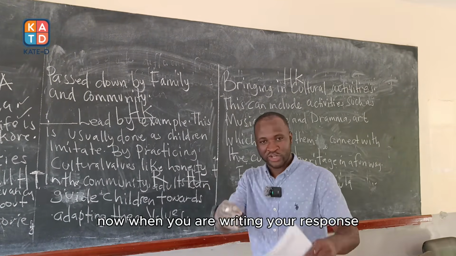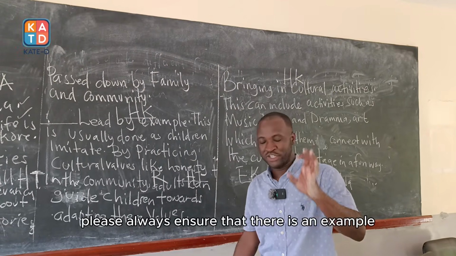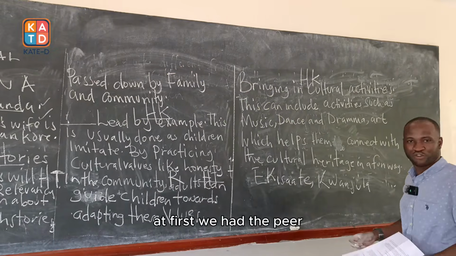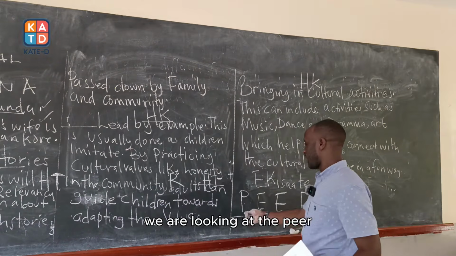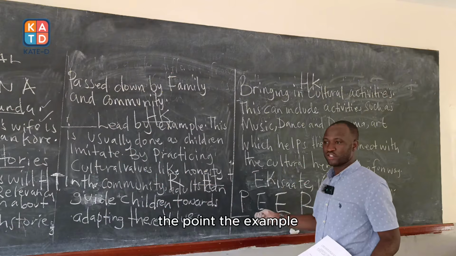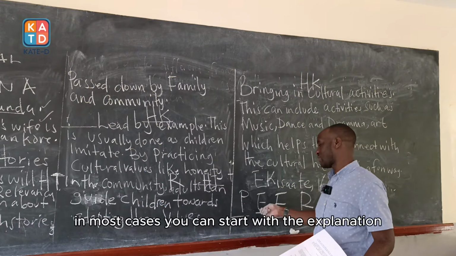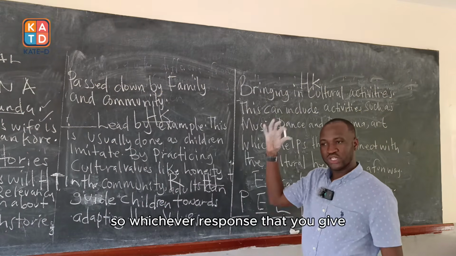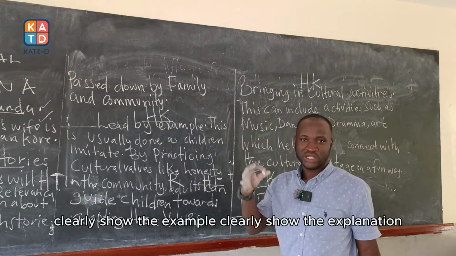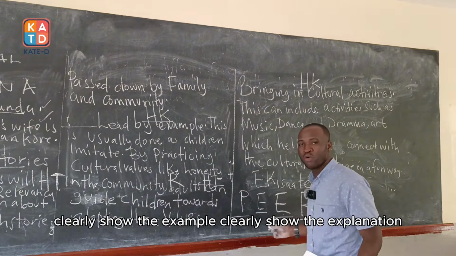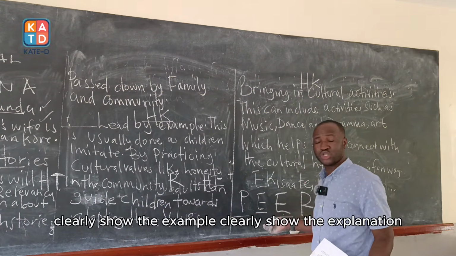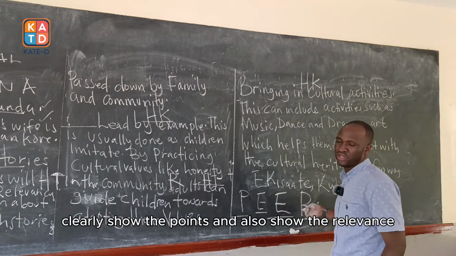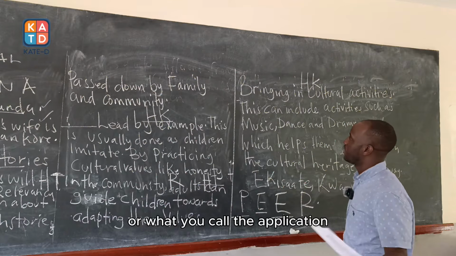Now, when you are writing your response, please always ensure that there is an example. We are looking at the point, the example. In most cases you can start with the explanation, the example, and then the relevance. So whichever response that you give, clearly show the example, clearly show the explanation, clearly show the points, and also show the relevance, or what we call the application.